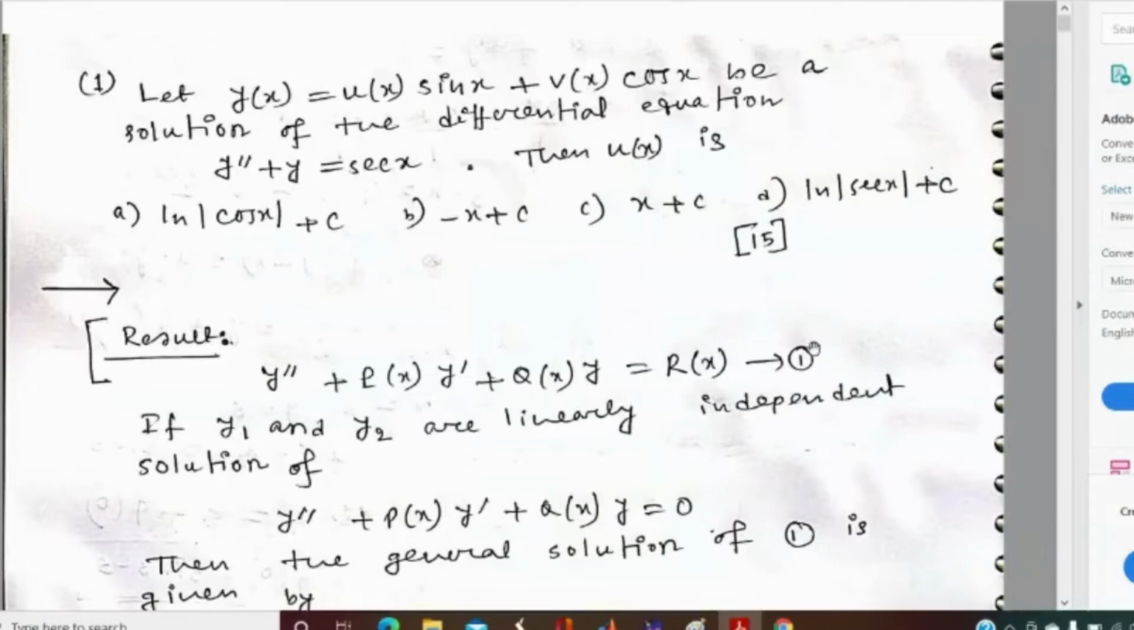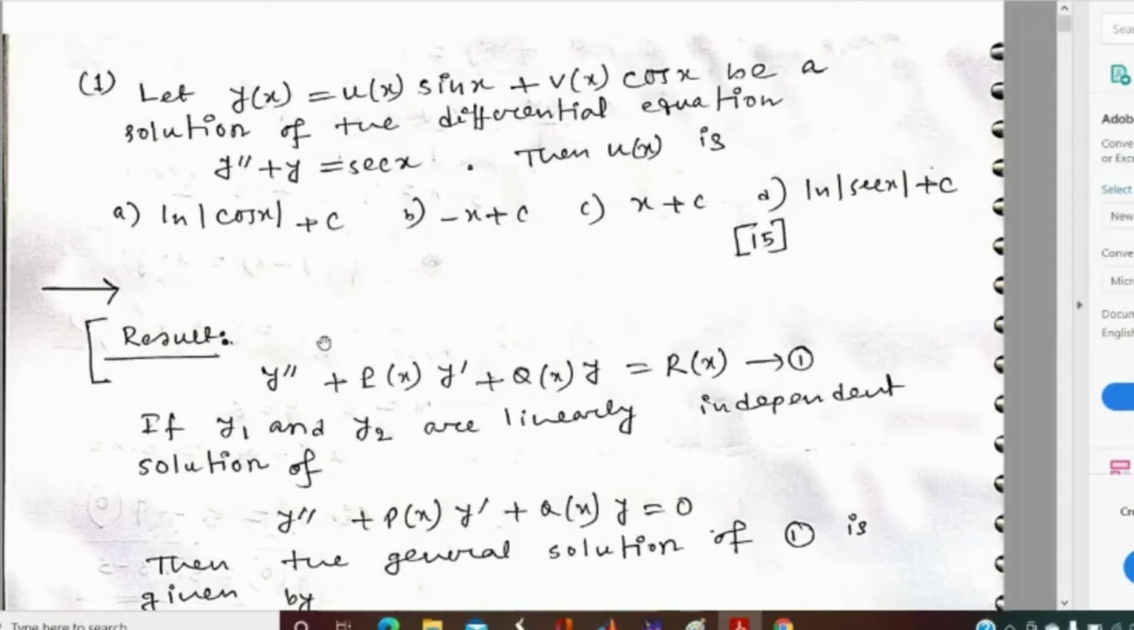According to the information, I hope Meenakshi has done the questions from 2016 to 2020, and I have tried to cover the questions from 2011 to 2015. So let us begin with the first question. Here the first question is: let y equal to u(x) sin x plus v(x) cos x be a solution of the differential equation y double dash plus y equal to sec x. Then four options are given and we have to find the value of u(x).